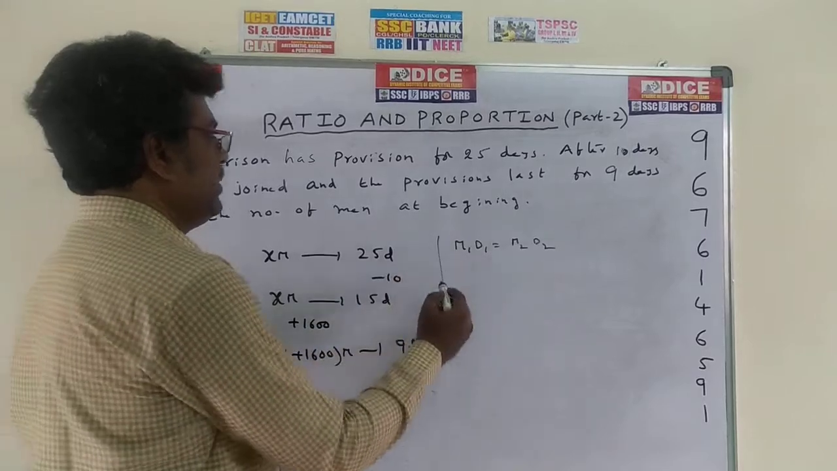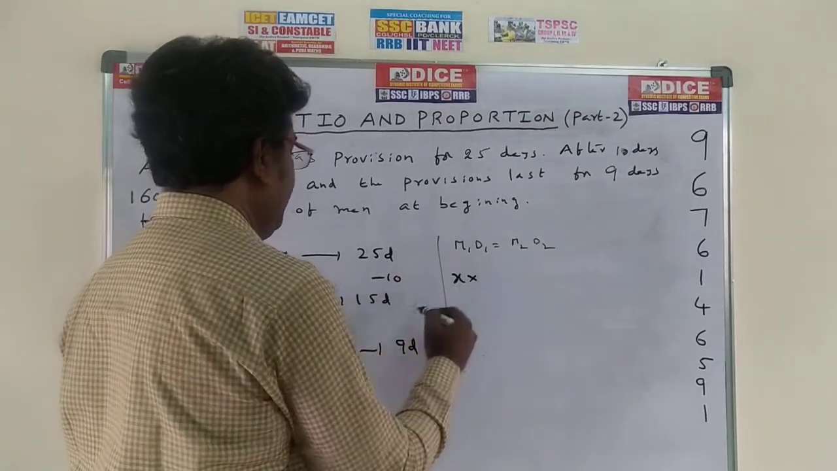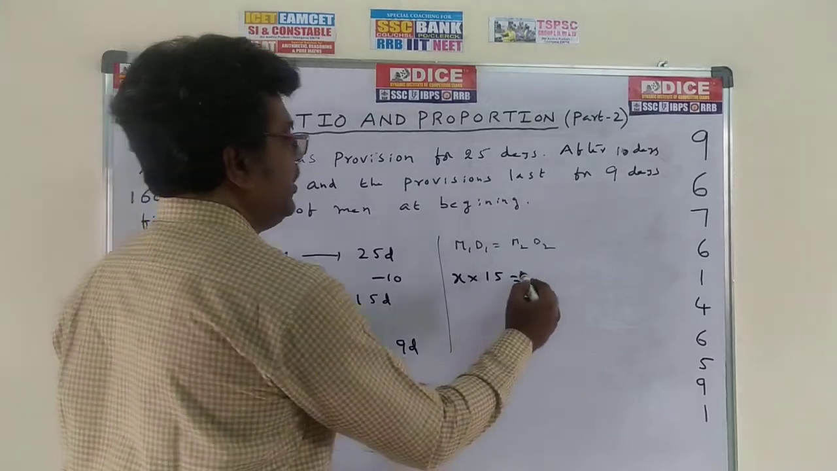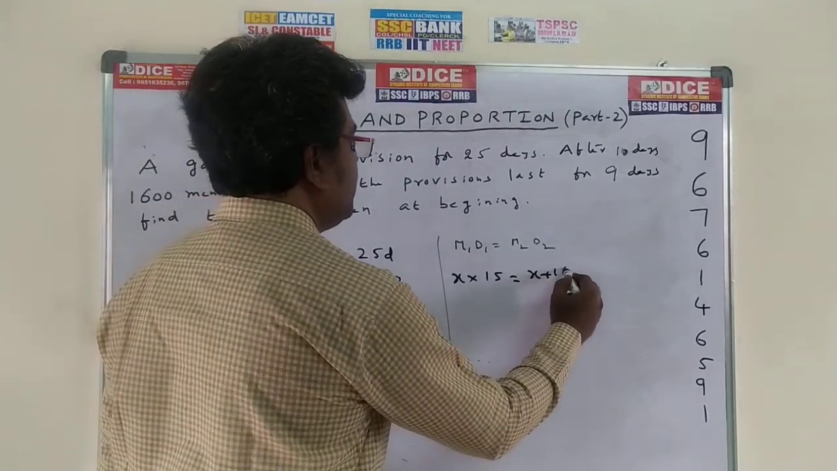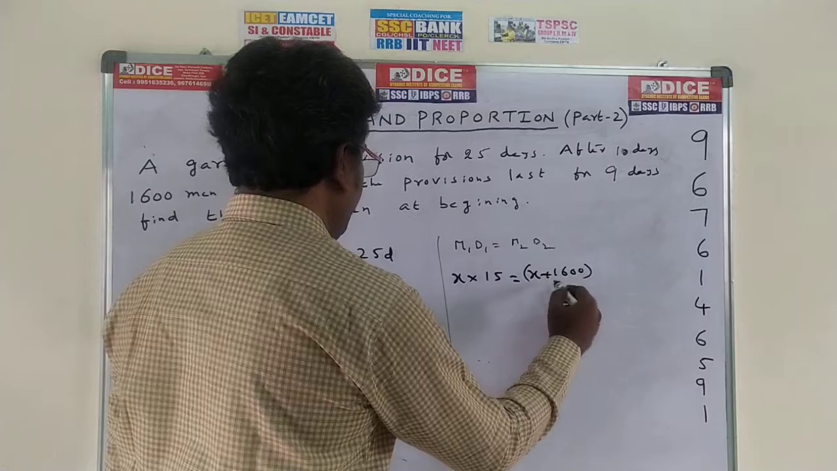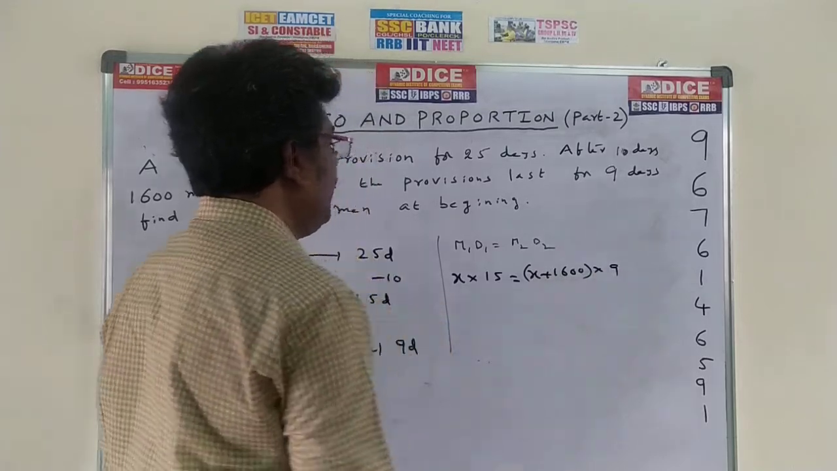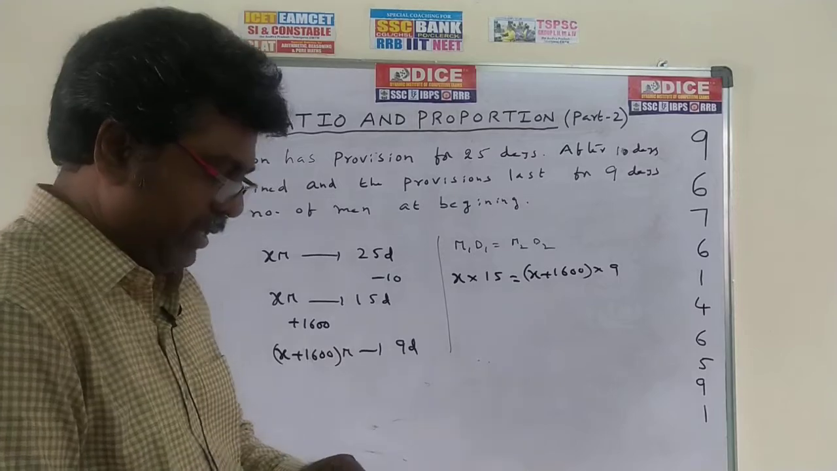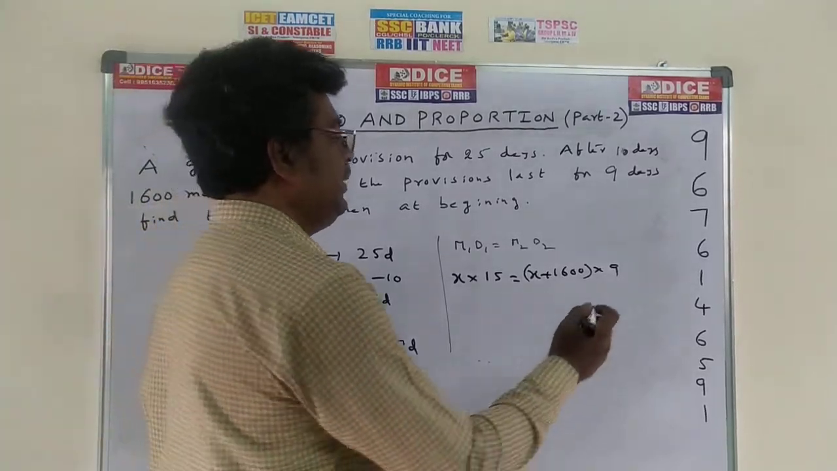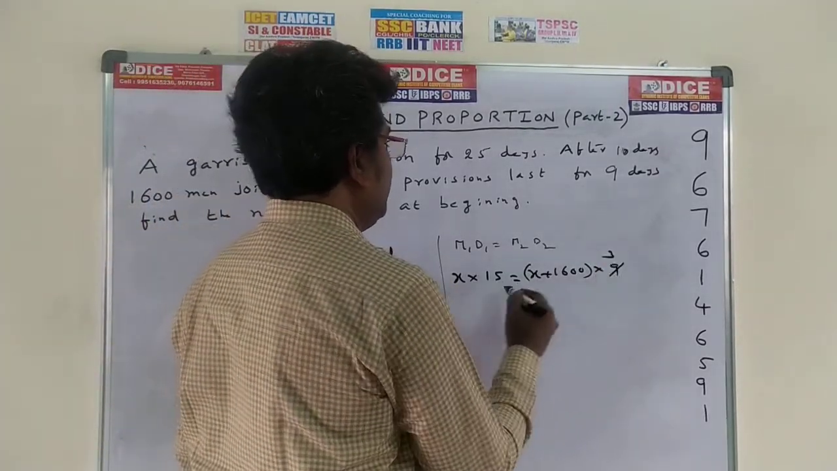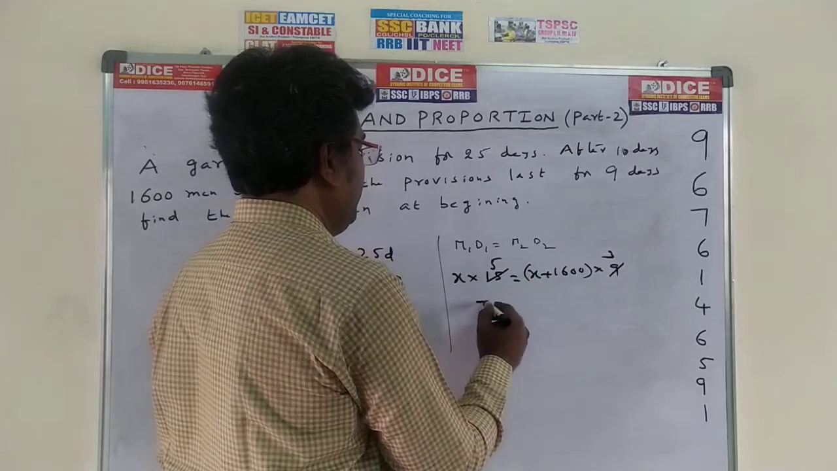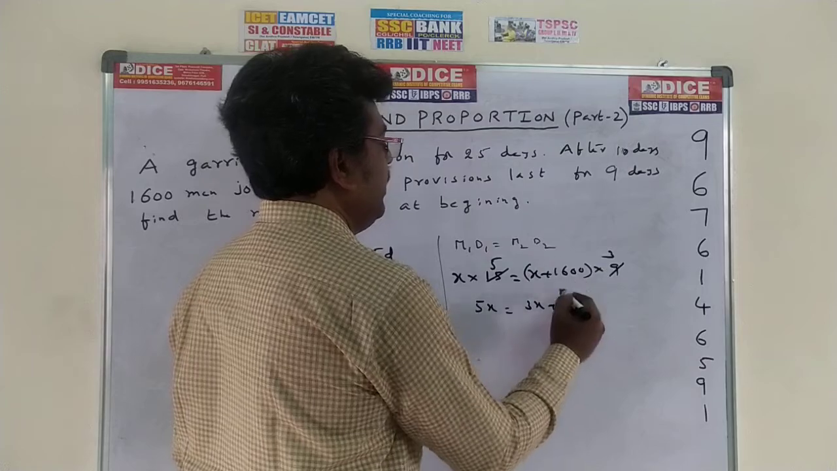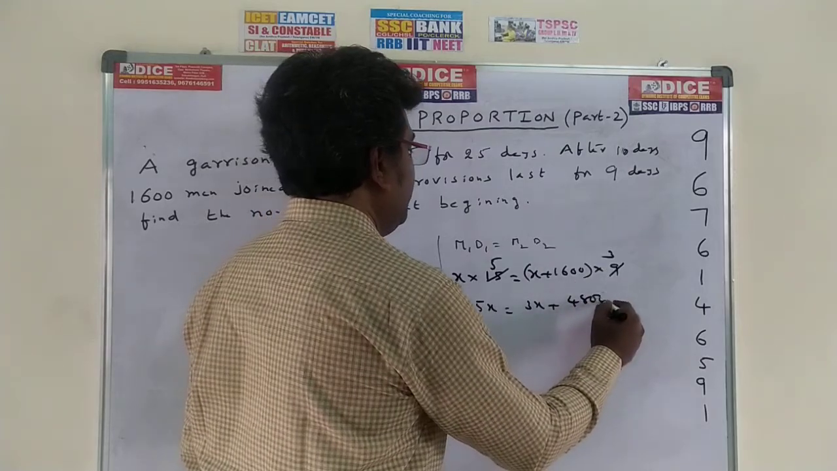M1 means X into D1, D1 means 15, is equal to M2 into D2, means (X plus 1600) into 9. X into 15 is equal to (X plus 1600) into 9. Now we can cancel the table, 3 table. 3 3s are 9, 3 5s are 15, 5 into X, 5X is equal to 3 into X, 3X, by expanding the bracket.